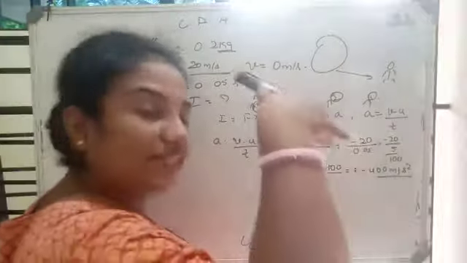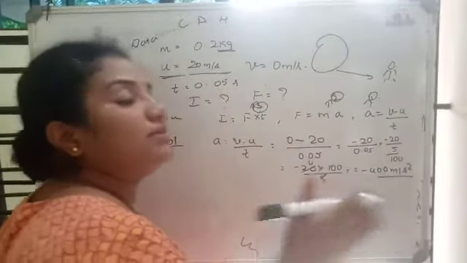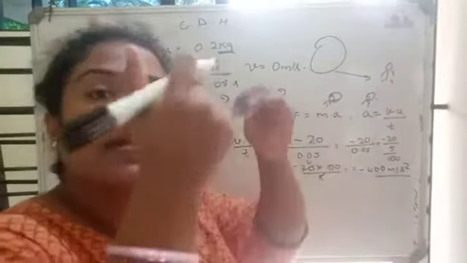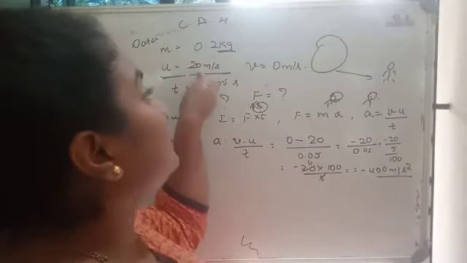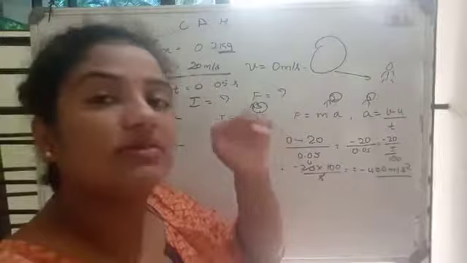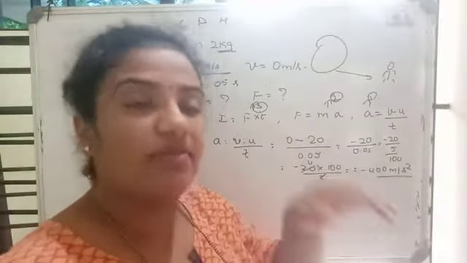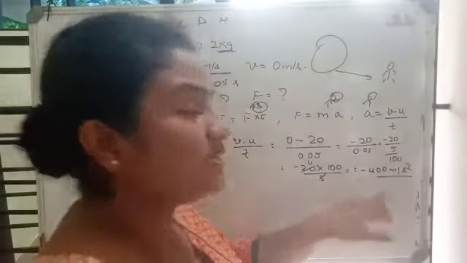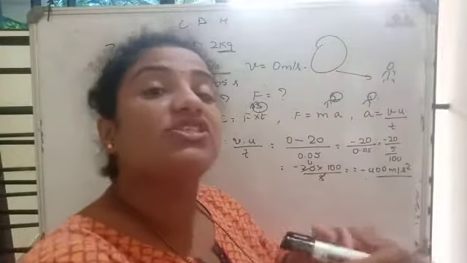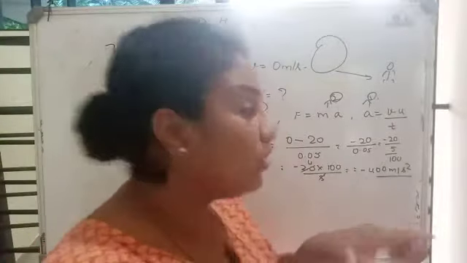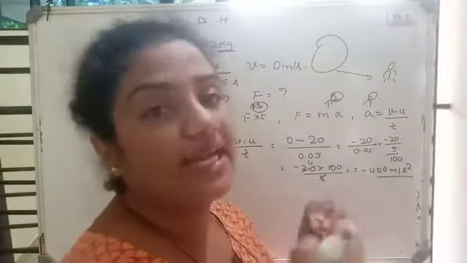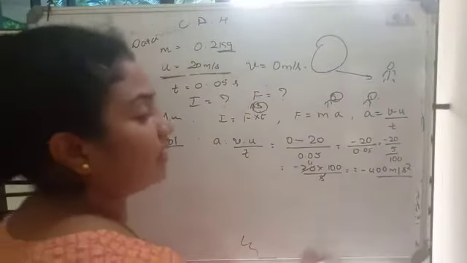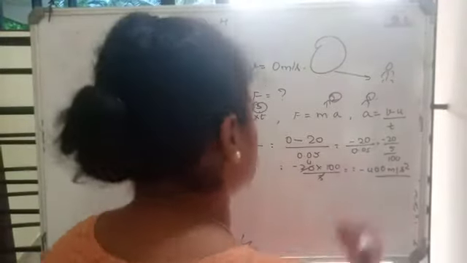The change of velocity is in the negative direction. It means the velocity is continuously decreasing. Obviously, it is going from 20 meters per second to 0. So this minus symbol represents that the acceleration is in the decreasing direction. It shows you the direction, it is not the magnitude. Whenever you are considering the magnitude, just consider 400.